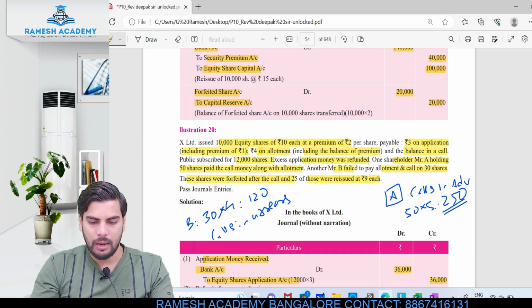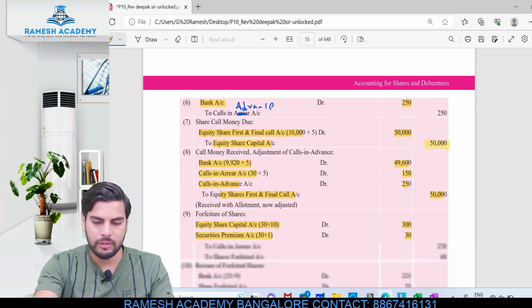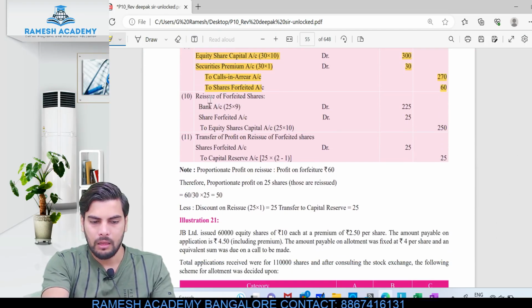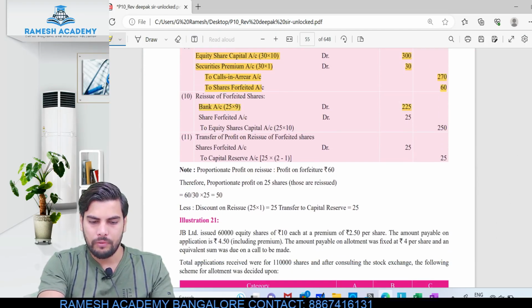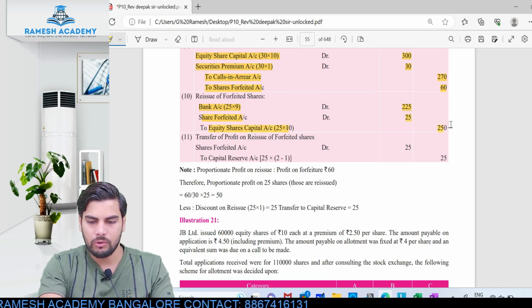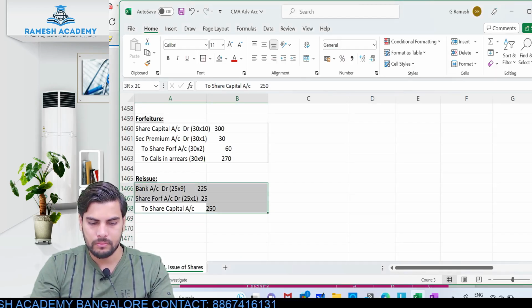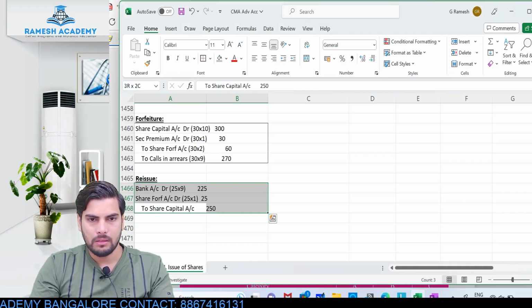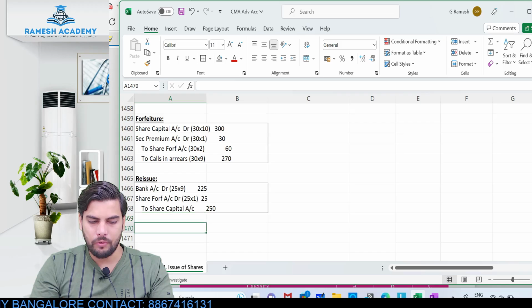Clear? Let's check out the entry which has been passed over here. Bank account debit 225, share forfeited account debit 25, to share capital account 250. Clear? This would be the entry. This is the entry for reissue.